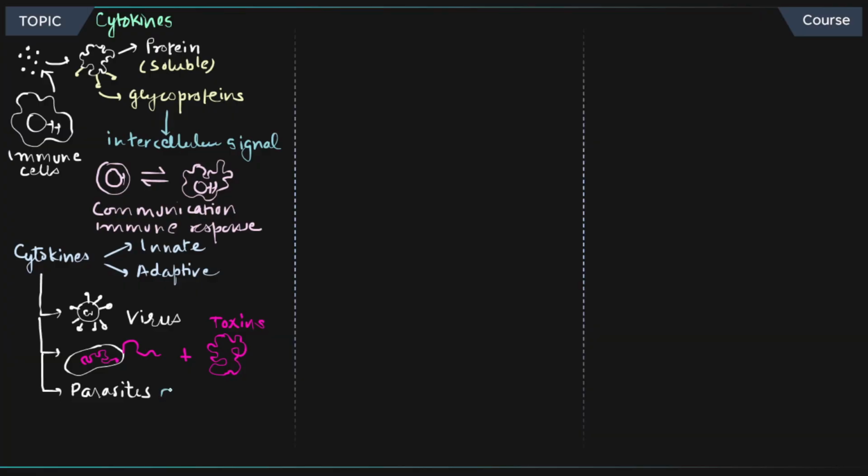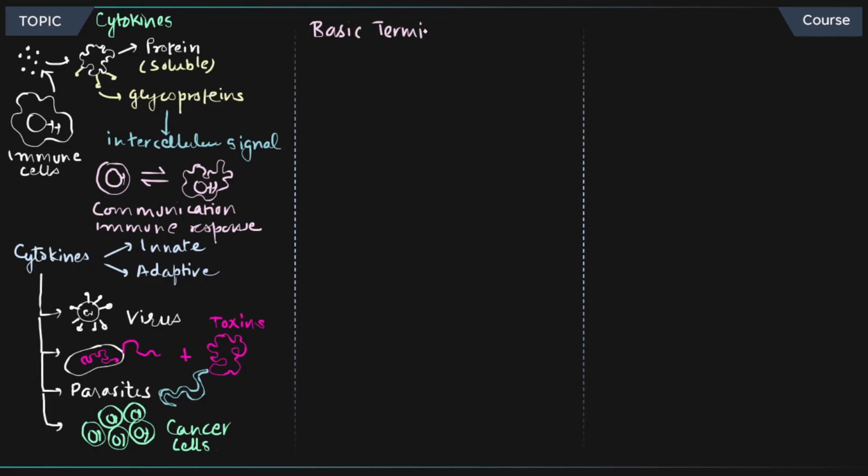Plus parasitic infections. If there is worm present in the body, right? Even in case of cancer, when there is uncontrolled growth of cells, right? That's a tumor. So I'm just showing you a lot of these cells, and that is the cancerous cell or cancer cellular mass. So cytokines play very important role in those things.